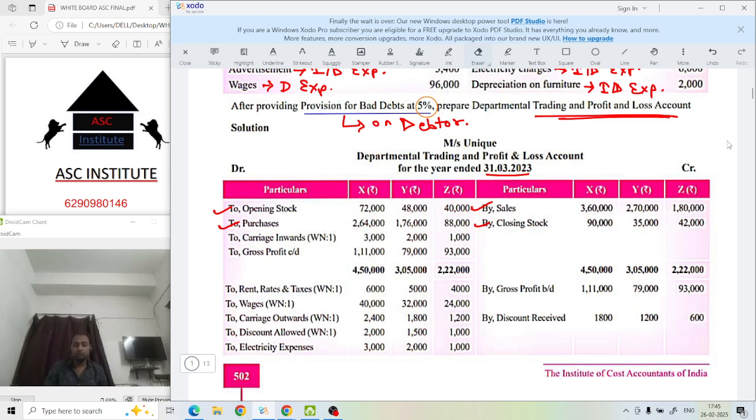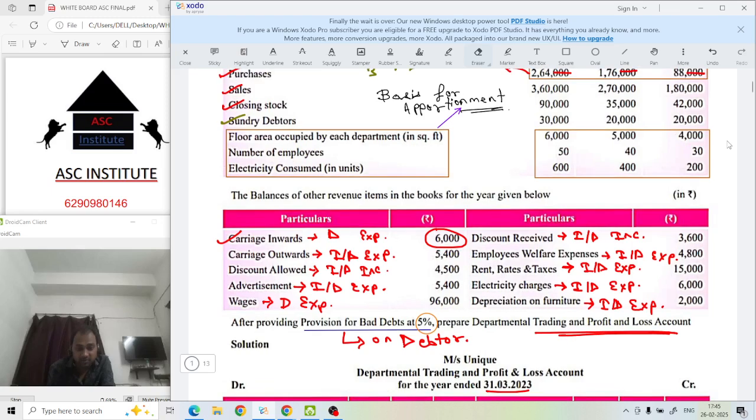So the first thing you will make, these four items are very easy: opening stock, purchase, sales, and closing stock. Now you have to follow this table, other revenue items and all. Carriage inward, how you will distribute it, I've explained.